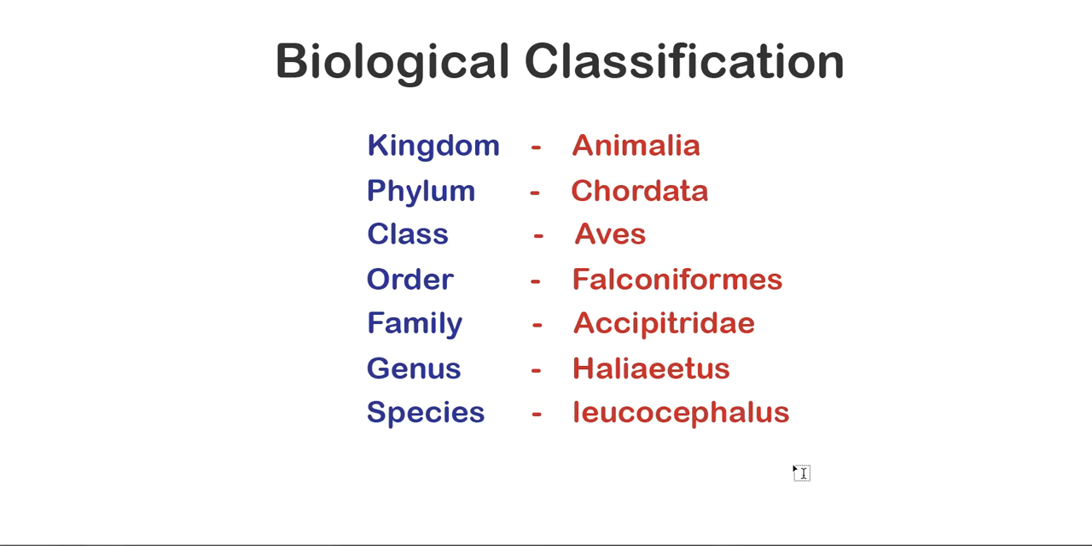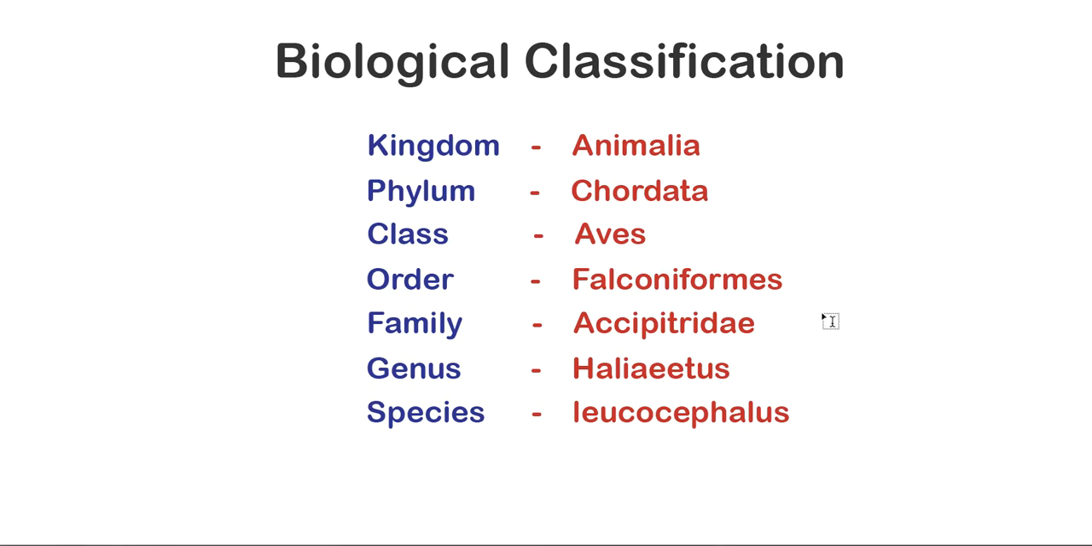So you'll notice that the L is lowercase on the species, where all the others are uppercase. That's just standard. And if you were going to refer to an eagle by its biological name, you wouldn't use the entire Animalia, Chordata, Aves, Falconiformes, Accipitridae, Haliaeetus, Leucocephalus. It would just be Haliaeetus leucocephalus.